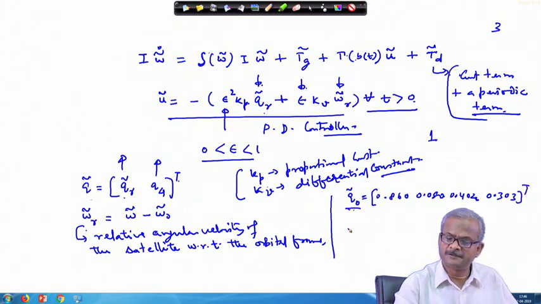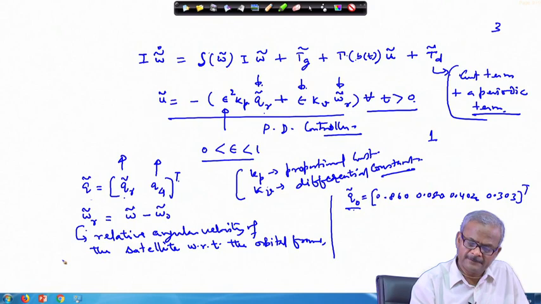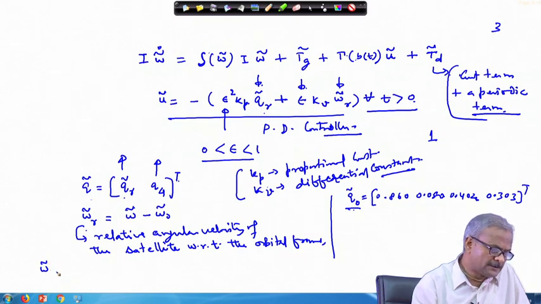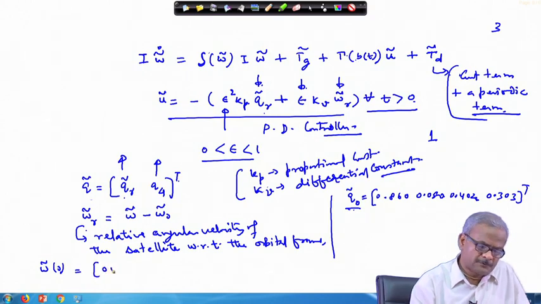This is your initial quaternion, meaning the initial attitude of the satellite with respect to the orbital frame, and similarly omega tilde 0 we can choose as 0.1, 0.1 and minus 0.1.